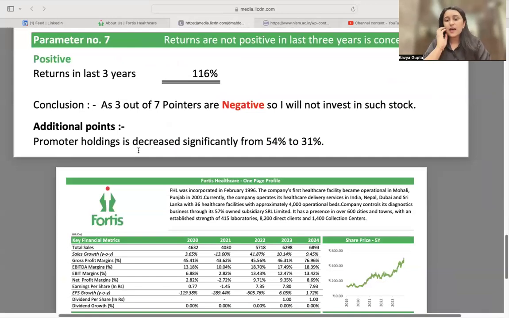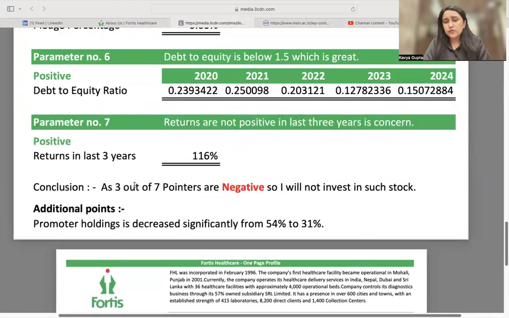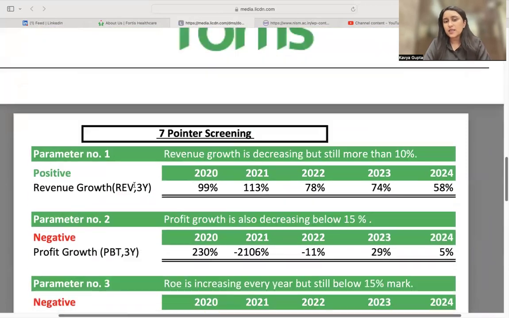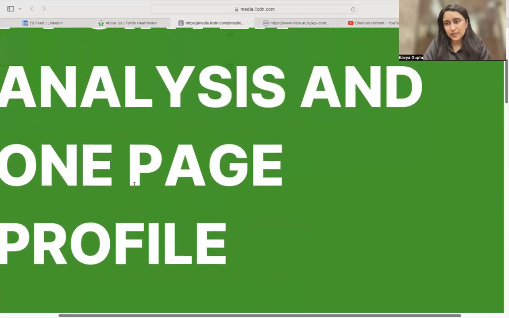Our analysis is that the promoters' holding has declined significantly from 54% to 31%, which is negative, as I said, the shareholding pattern should not fall. The promoters were holding 54% of the company, now they are only holding 31%. So do you think this is very positive? No, right? So out of the 7, 8 pointers we had looked at, 3 of them are negative, and hence we can say that it is not the right time to invest in the stock.